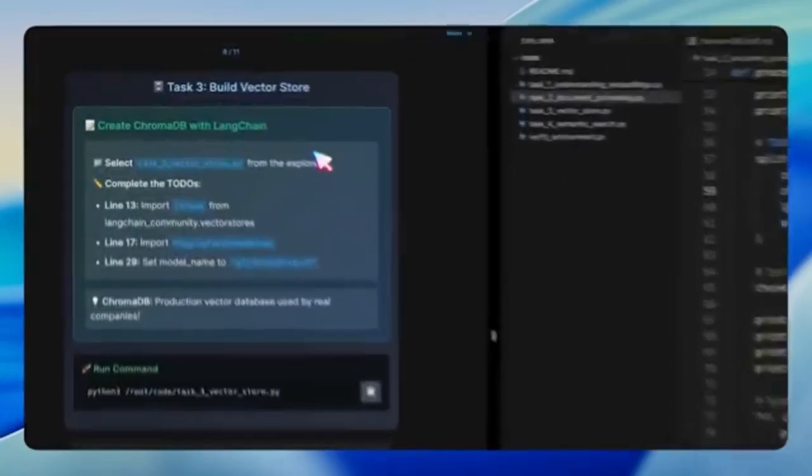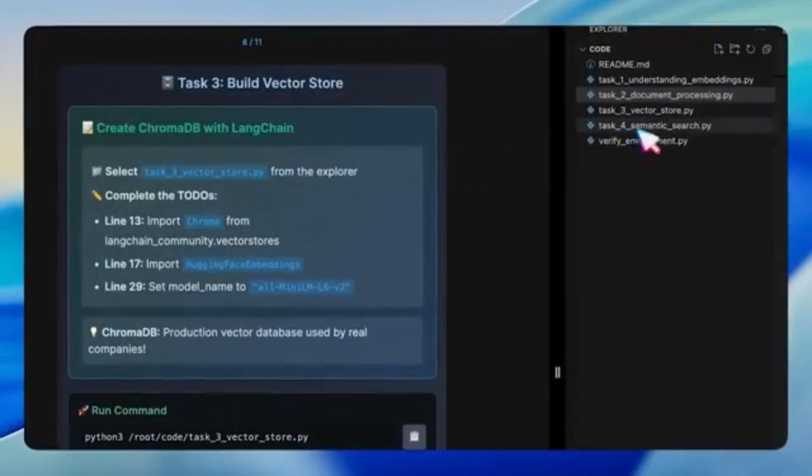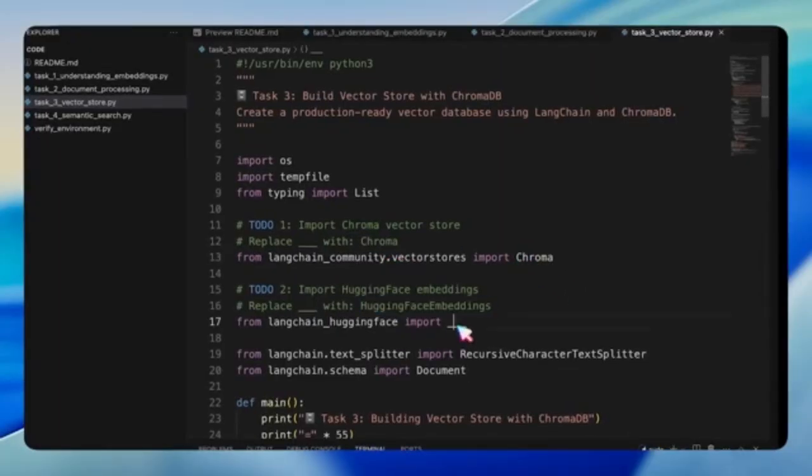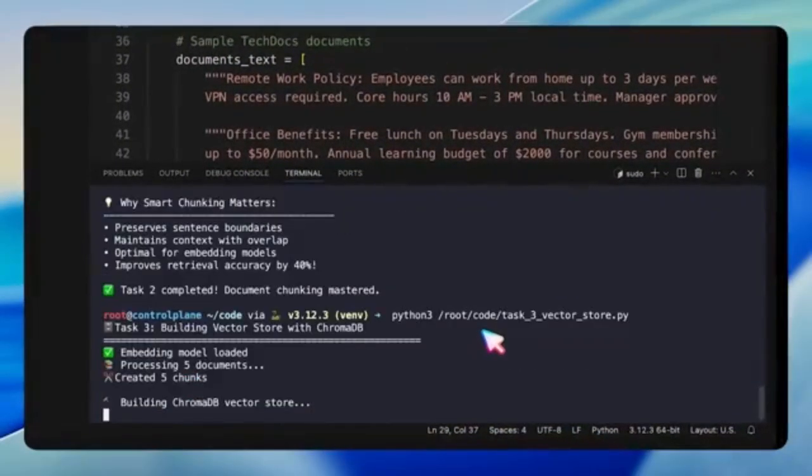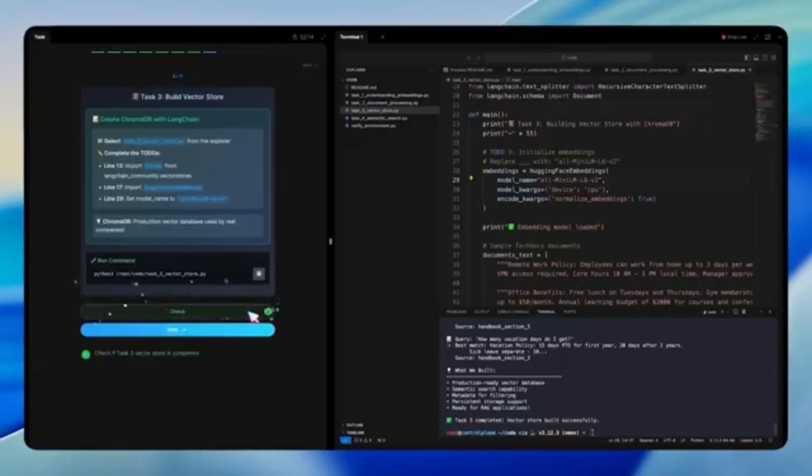In task number 3, we're asked to create a vector store using ChromaDB. We import the necessary classes, configure the embedding model, and then run the script. Once confirmed, we have a working vector store that can accept documents and retrieve them semantically.